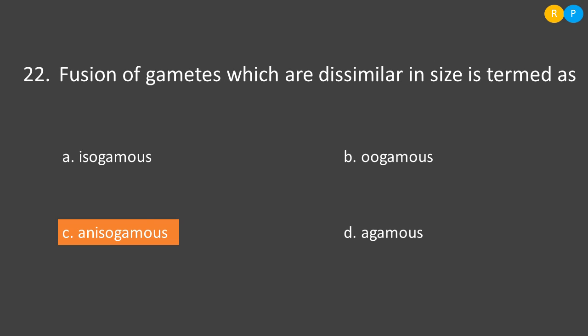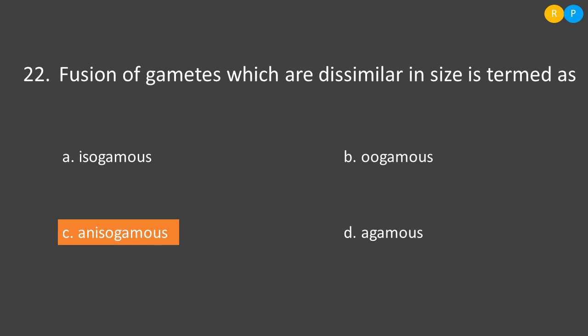And one more category of algae we have. Those algae produce a bigger female gamete that is non-motile, and a small male gamete that is motile in nature. When the fusion occurs between the non-motile female gamete and the motile male gamete, that kind of fusion is called oogamous. So these are the three different types of fusion that can be seen in algal gametes. Clear. So among the three, when two dissimilar sized gametes fuse together, that kind of fusion of gamete is called anisogamous. So the correct one is option C.